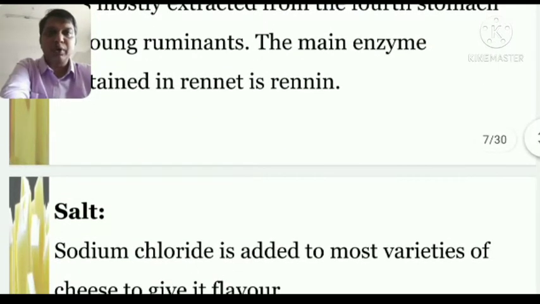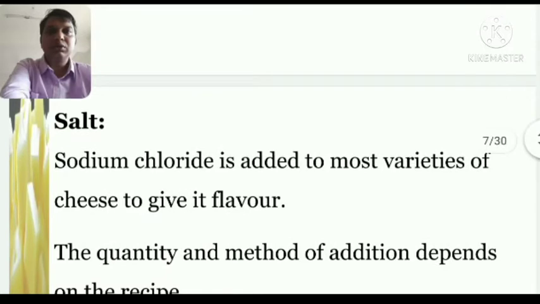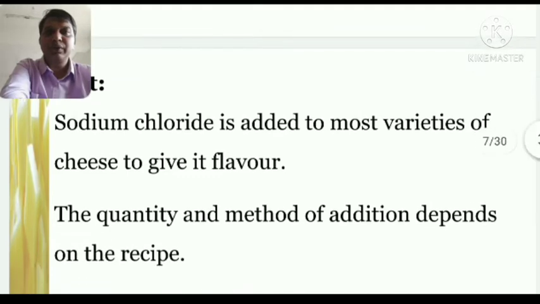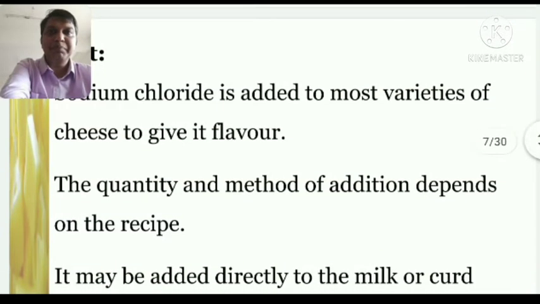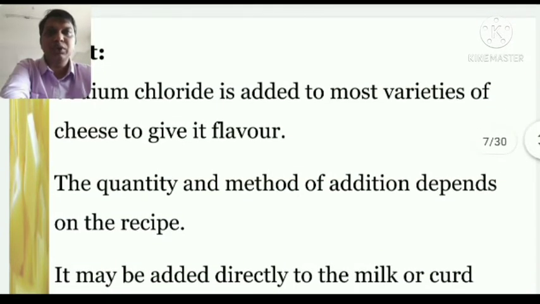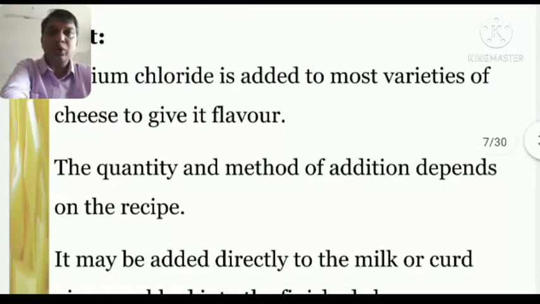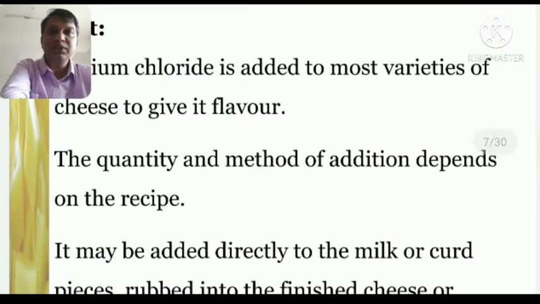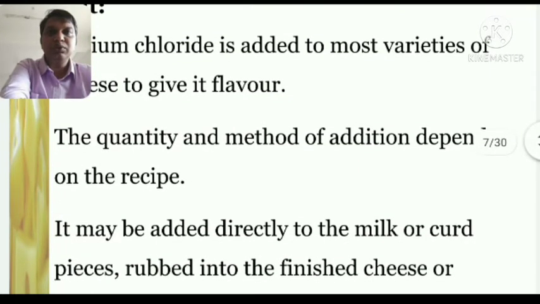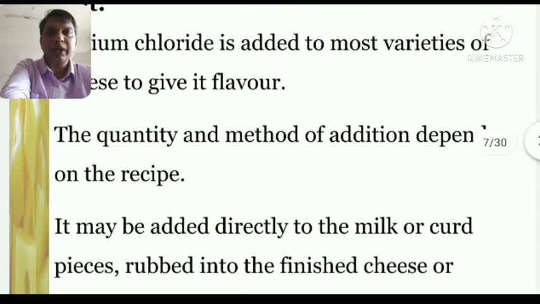So the next important thing for the making of cheese is salt. Salt, sodium chloride, is added to most varieties of cheese to give it flavor. The very basic purpose of adding salt is to extract the flavor of the cheese, which salt does very well, and it also helps in the preservation of the cheese so that it can survive for a longer period of time.